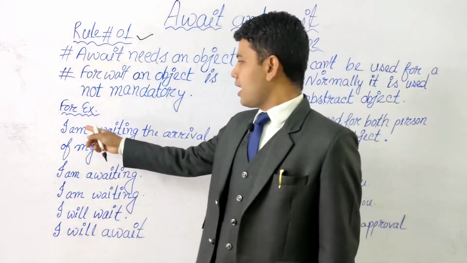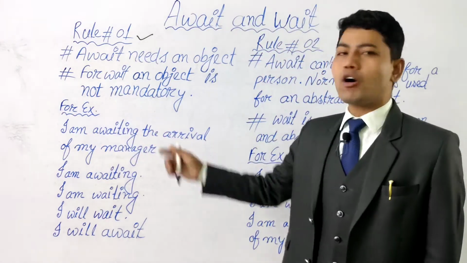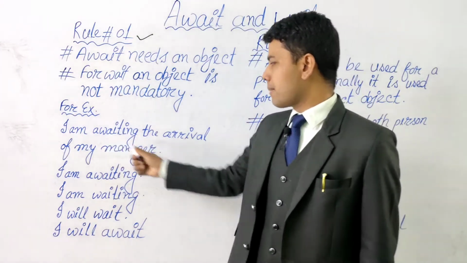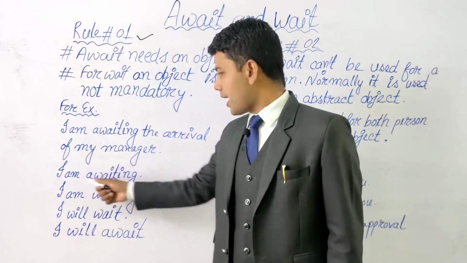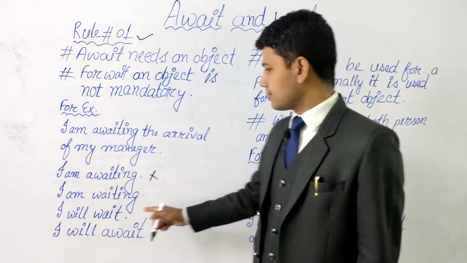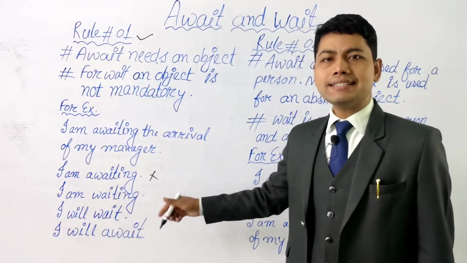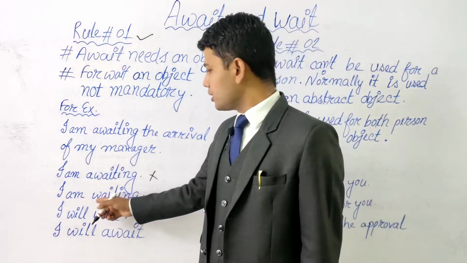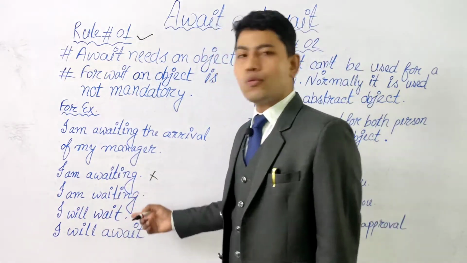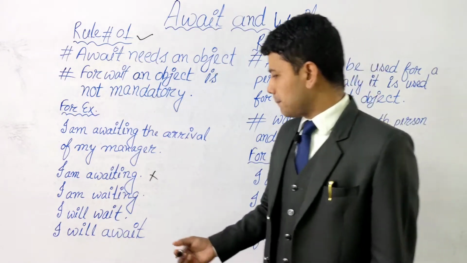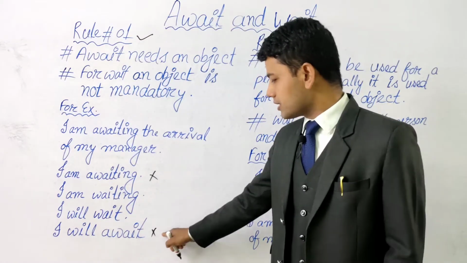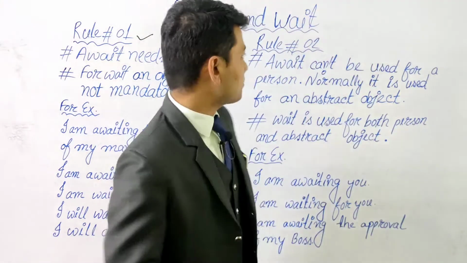For example, I am awaiting the arrival of my manager. I is the subject, await is the verb, and the arrival of my manager is the object. Here, I am awaiting, it is incorrect because there is no object. I am waiting, it is correct because you can use wait without any object. I will wait, that will also be correct, but I will await will be incorrect because there is no object.